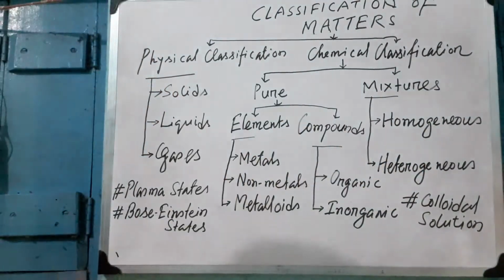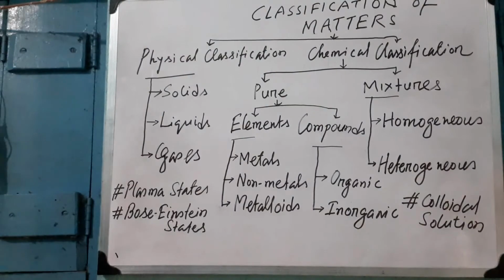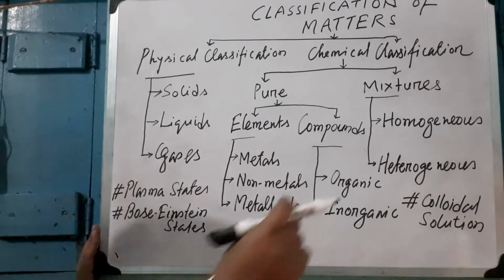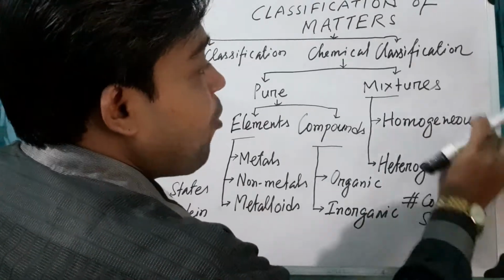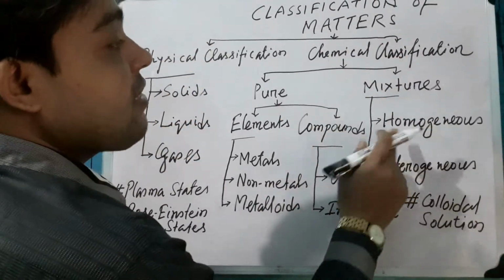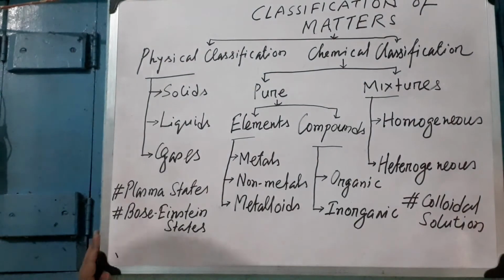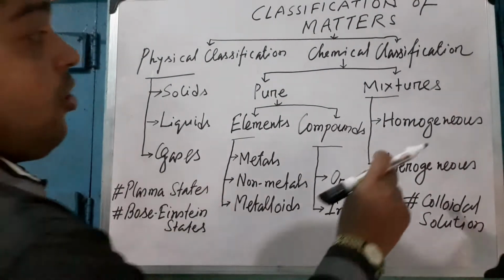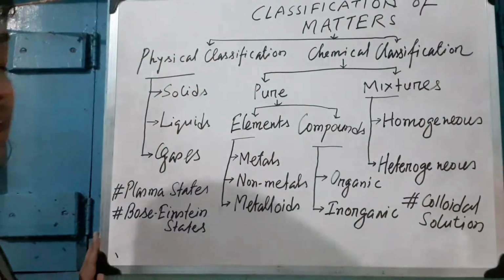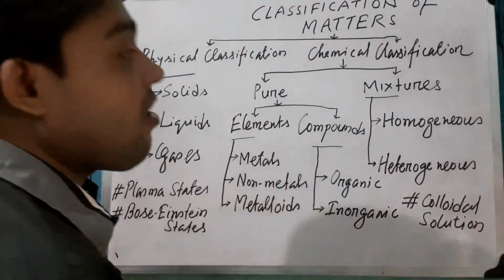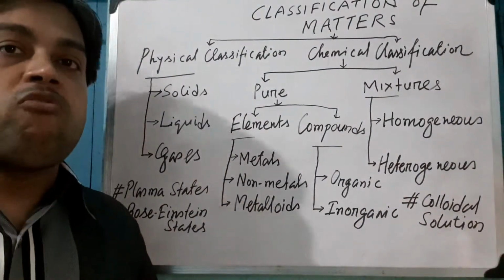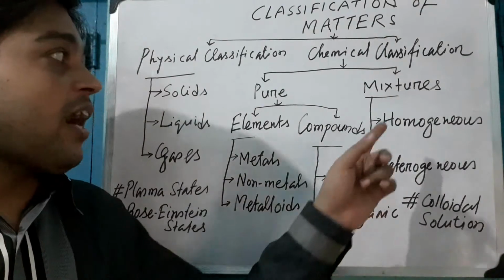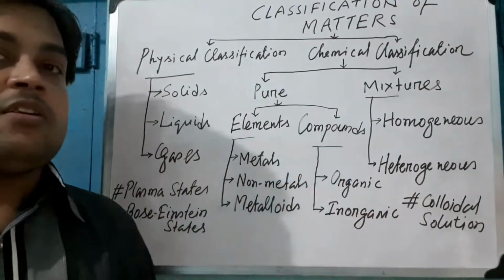What is a homogeneous mixture? In a homogeneous mixture, the components of the mixture are distributed uniformly. Okay? What is an example of a homogeneous mixture? Example is when iodine is dissolved in carbon tetrachloride. Carbon tetrachloride dissolved with iodine is called a homogeneous mixture.